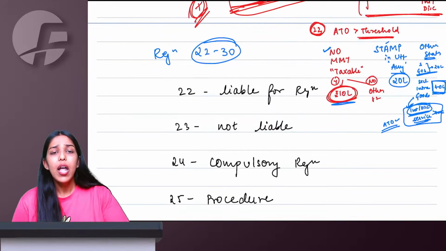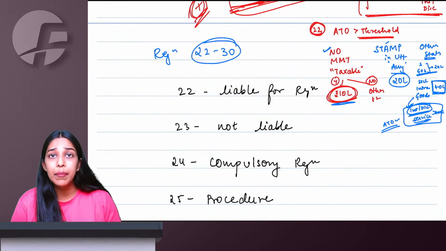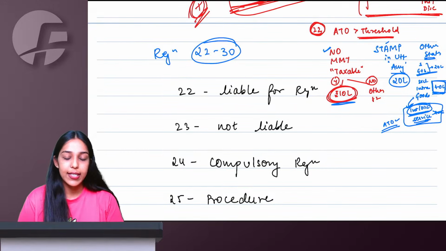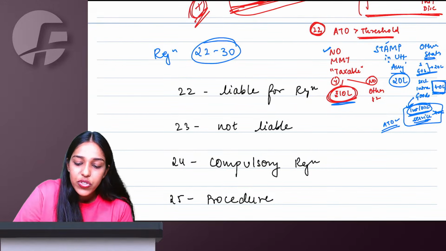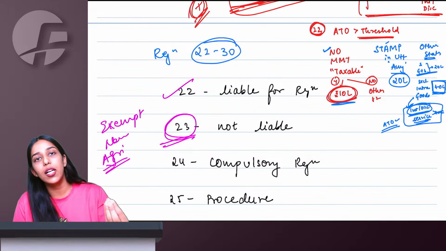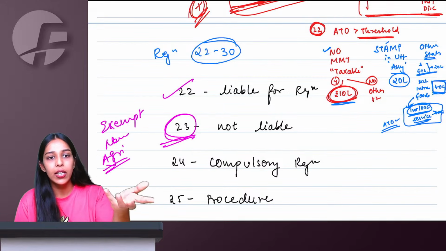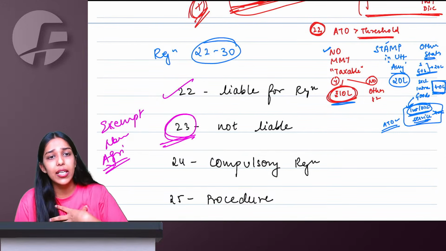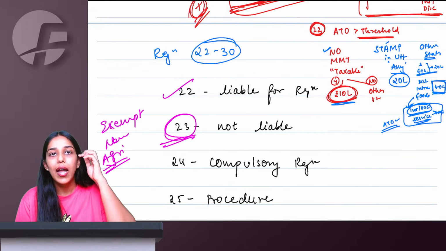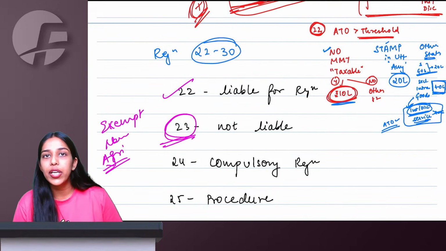Right, ma'am? If I am transferring the business, amalgamating, demerging, the transferee company will be required to take registration under GST. Right, ma'am. So 22 says liable, 23 says not liable. If I am doing exclusively exempted supplies, non-taxable supplies, I am exclusive agriculturist. Individual HUF exclusive agriculturist, growing cultivation out of land and selling. Land can be owned, rented. Cultivation I can do, I can hire labor, it is okay. Till the time it is land, it is cultivation happening. Agriculturist exclusive. You don't have to take registration.